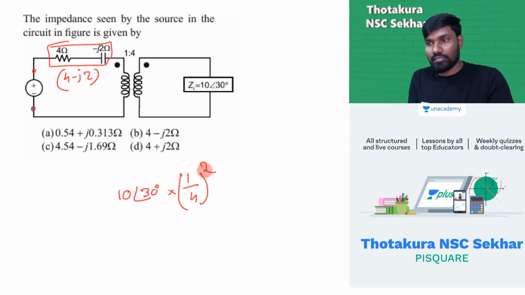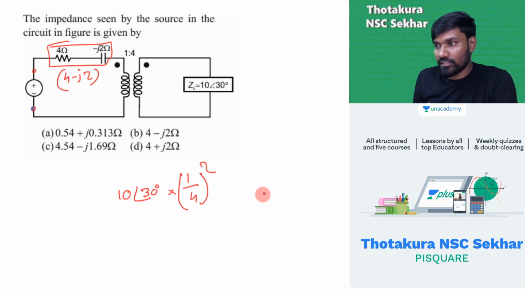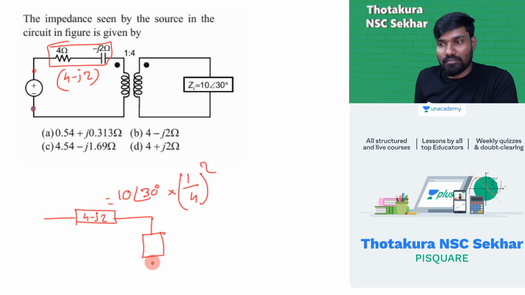So you would be getting 1 by 4 whole square. I have a calculator. Let me quickly calculate the values. 1 by 16, 10 by 16, you would be getting 0.625. This will be the value referred to the primary side. If I draw the equivalent circuit quickly, we'll have a box of 4 minus J2, then another box of 1 by 4 whole square, 10 by 16, is 0.625 at an angle 30 degrees.